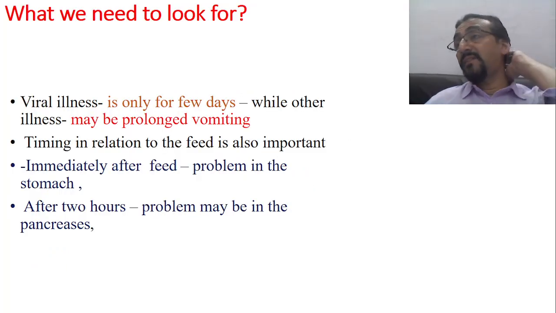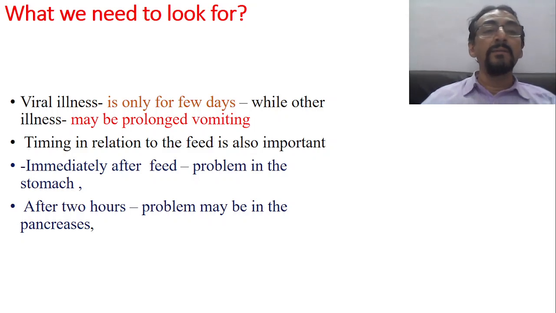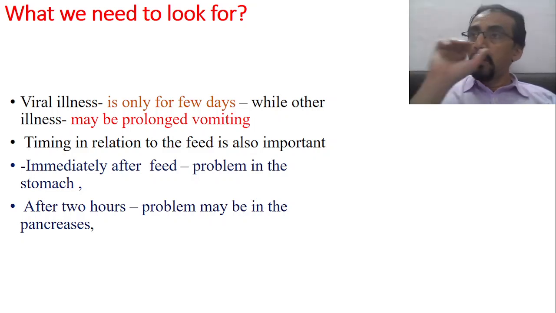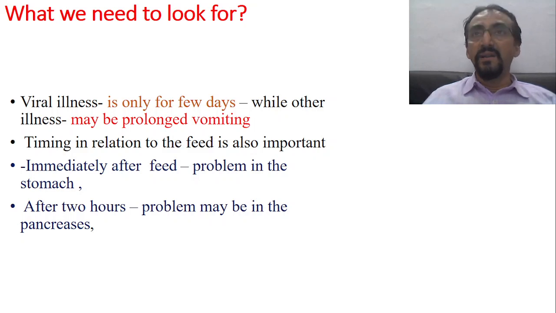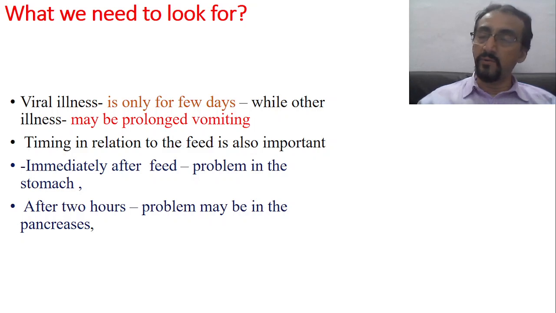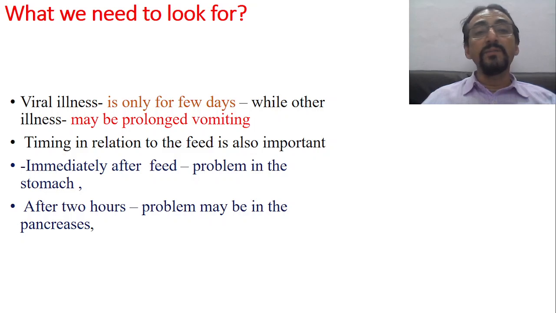Now suppose there is a simple viral illness for only a few days, while in other illnesses there may be prolonged vomiting. If the child has a viral illness, it first starts with the upper respiratory tract, then goes to the lower respiratory tract, then to the GIT. So there will be fever for a few days, and this fever for one or two days will be followed by vomiting, and after that the vomiting gradually subsides and diarrhea usually starts with some abdominal symptoms.